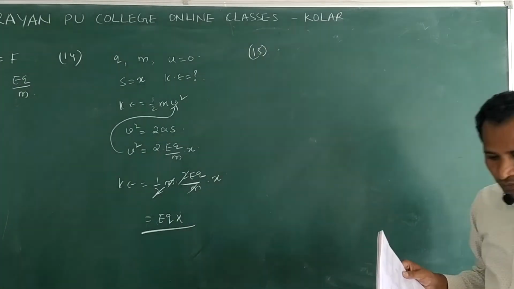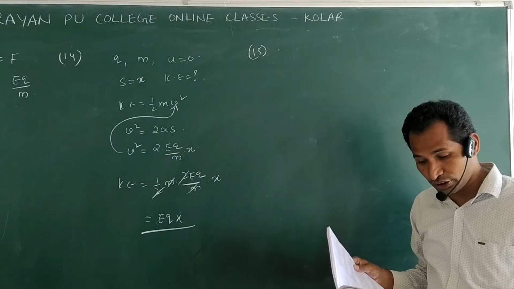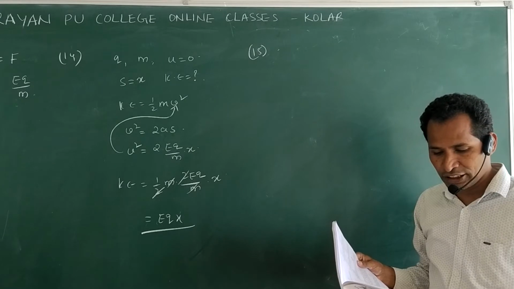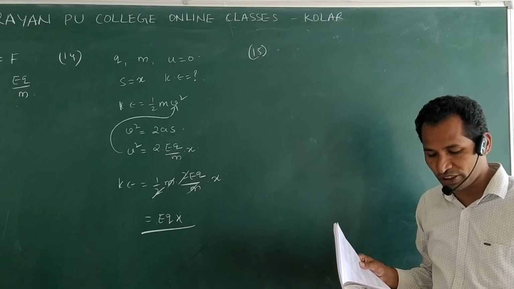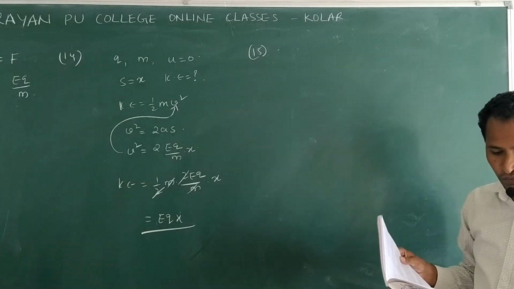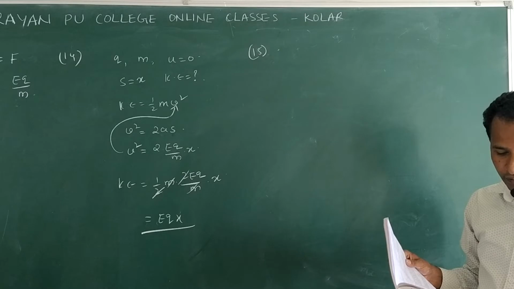Now come to 15. There is a uniform electric field 8,000 newton per coulomb along x-axis. A particle of mass 2 gram and charge 1 microcoulomb is projected into the field from origin along positive y direction with a velocity of 30 meter per second.